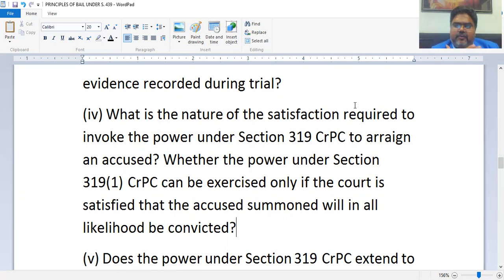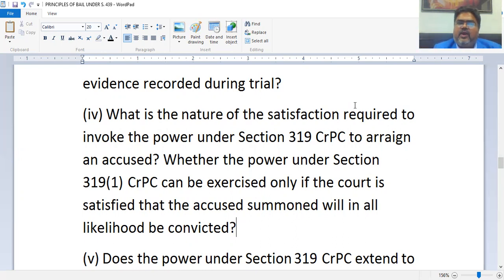Does the court have the power to summon an accused under Section 319 only when the court is almost sure that such an accused will be convicted, or there is maximum probability, there is a high degree of likelihood, there is a high degree of probability that he will be convicted, or is mere suspicion that such an accused may have been involved and must be tried also enough?